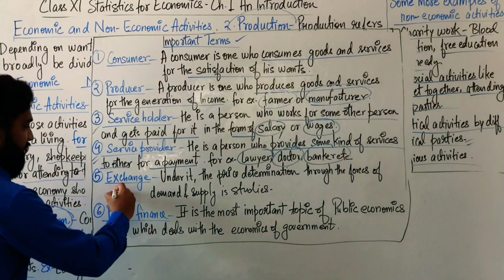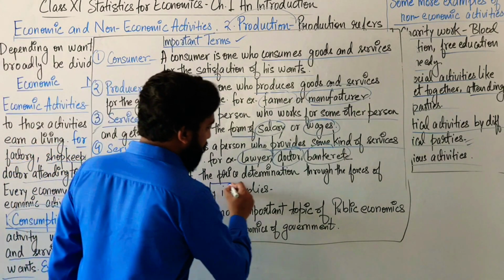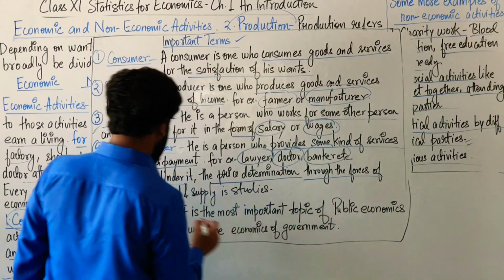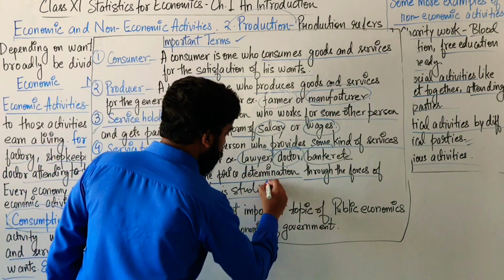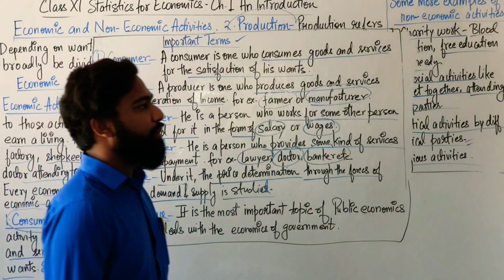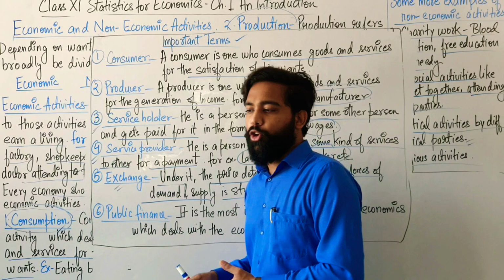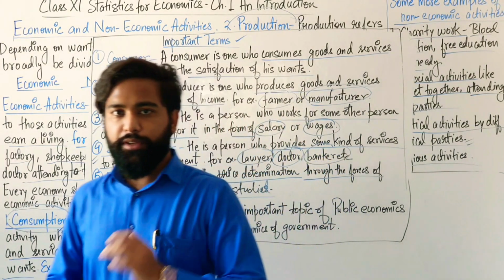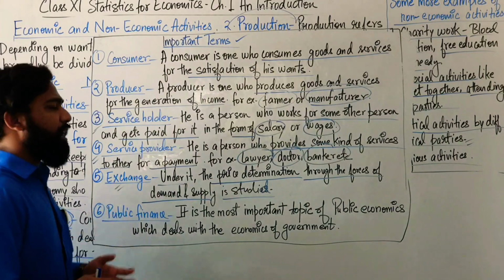Now the next one is exchange. Under exchange, the price determination through the forces of demand and supply is studied. Now, price determination is a chapter in your microeconomics which you will study later in this year. But just for now, you must understand the demand.